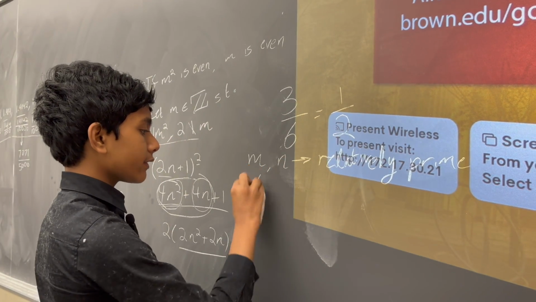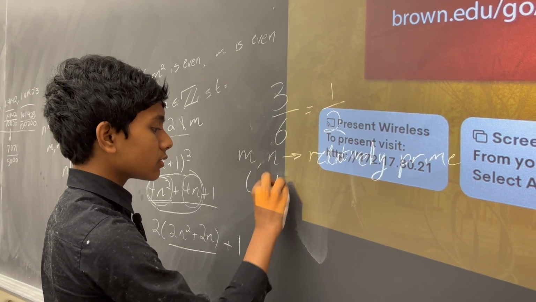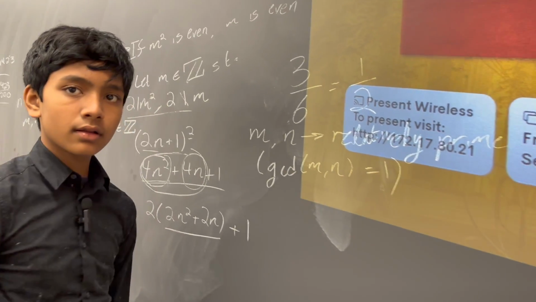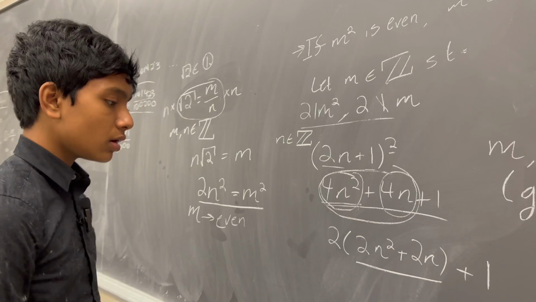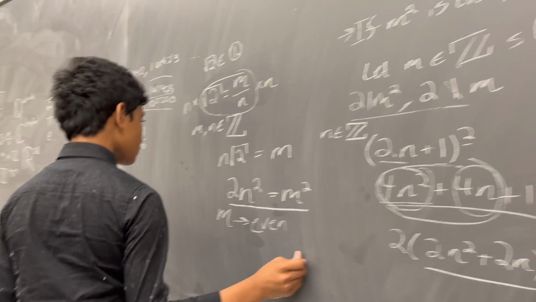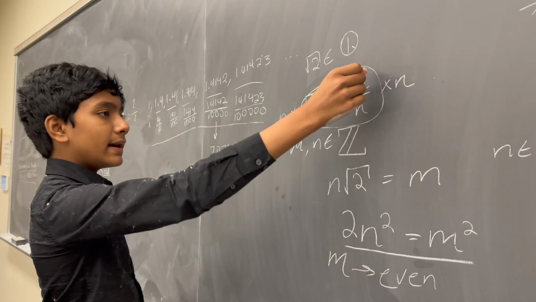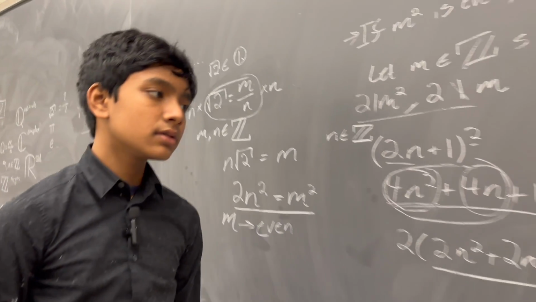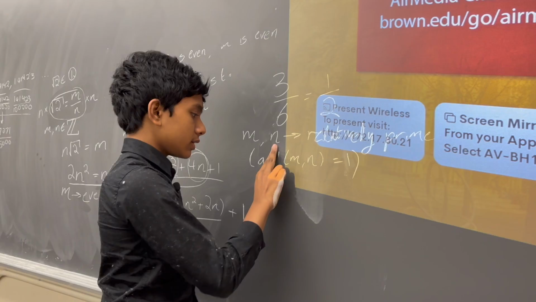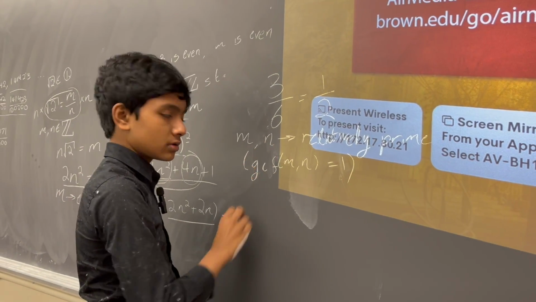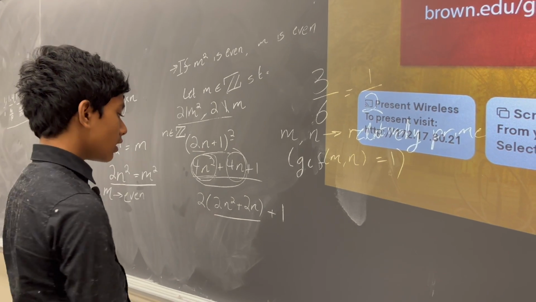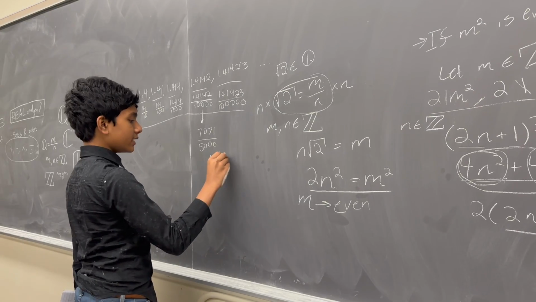Or that their greatest common divisor is equal to 1. So, we know that m and n have no factors in common. Oh, wait, sorry. So, greatest common factor. Okay. So m is even.